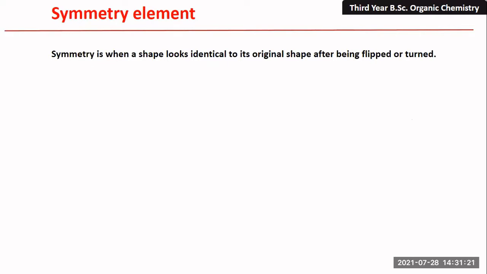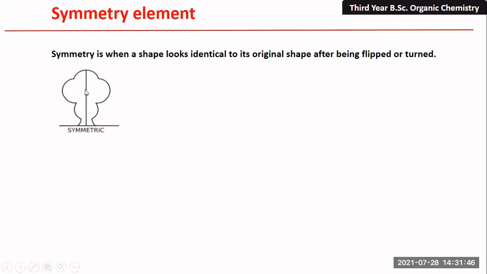Symmetry is when a shape looks identical to its original shape after being flipped or turned. What is meant by symmetry? A shape looks identical to its original shape after being flipped or turned. So there are some molecules which look the same, but there are some operations, symmetry operations we can call them. Let us understand this example.